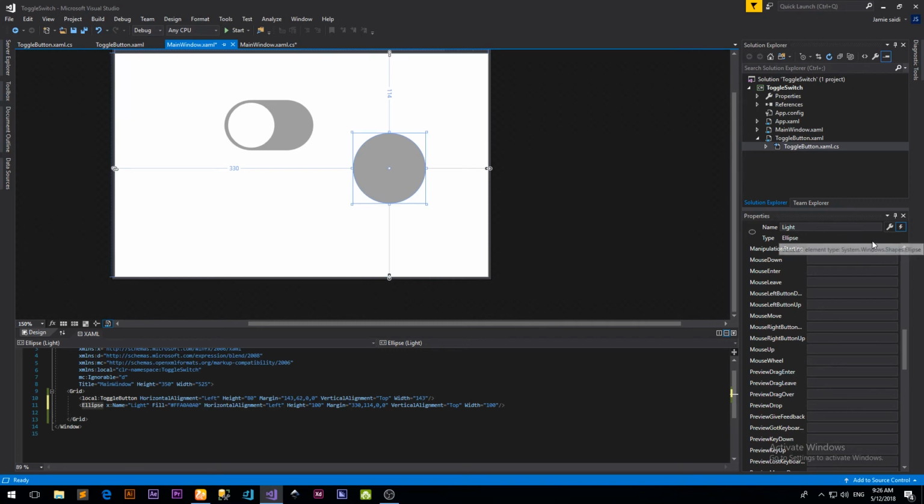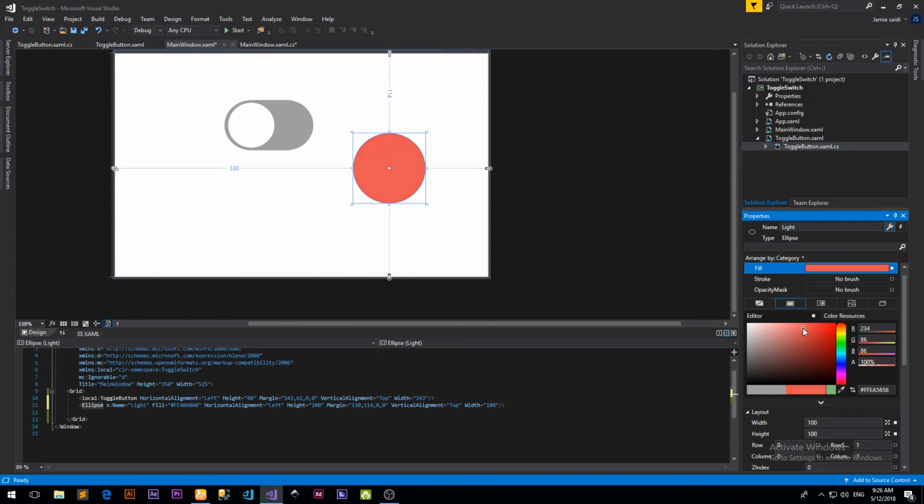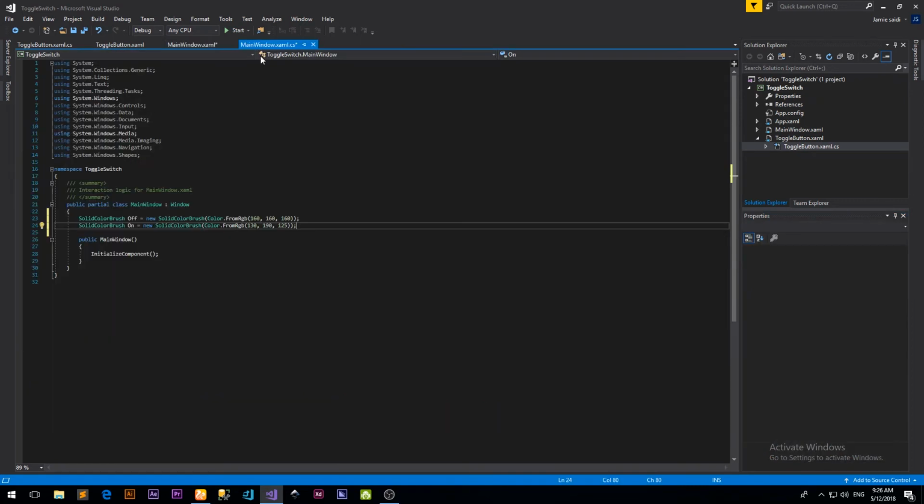Now we want some colors like orange, something like yellow. Okay, so that's 240, 222 and 45. So when it's on, it will be orange.